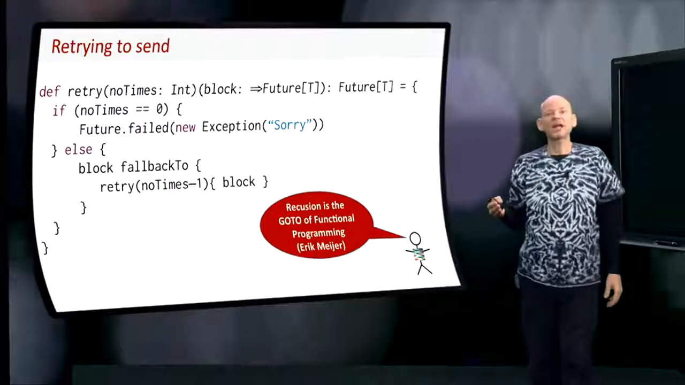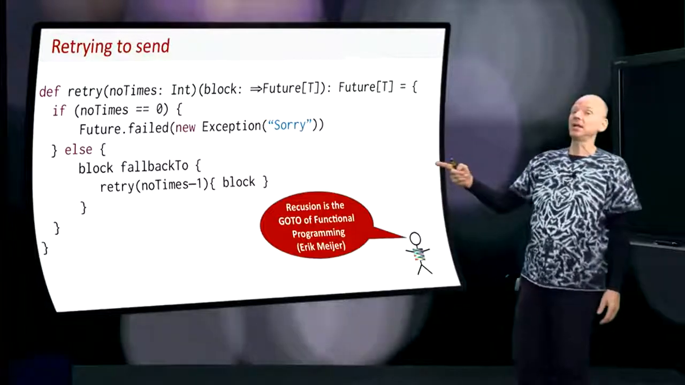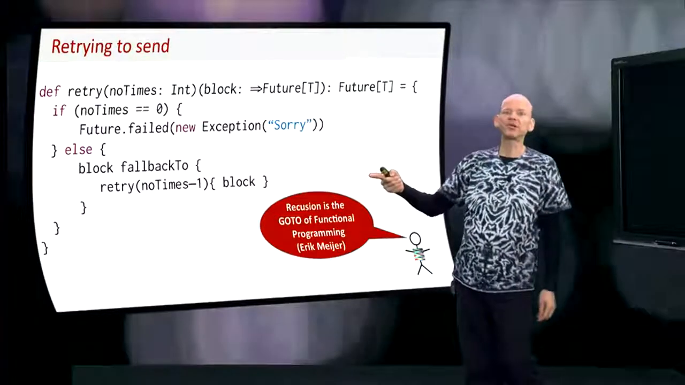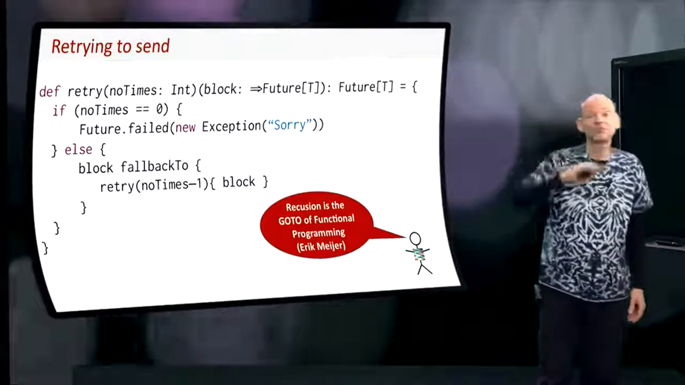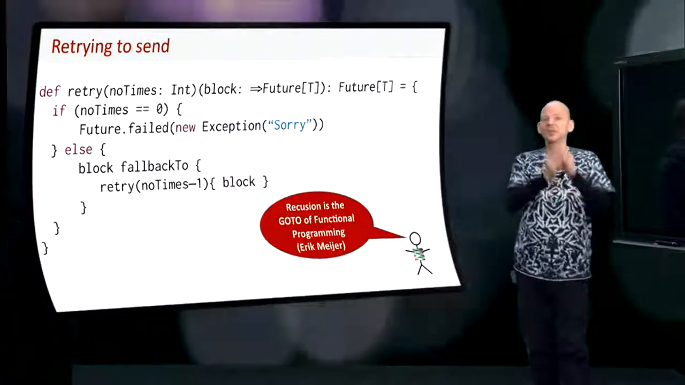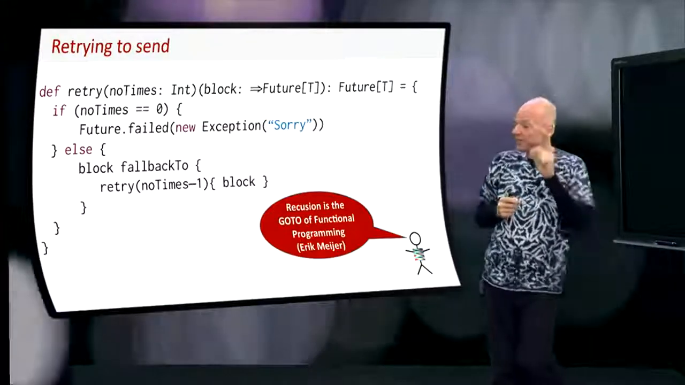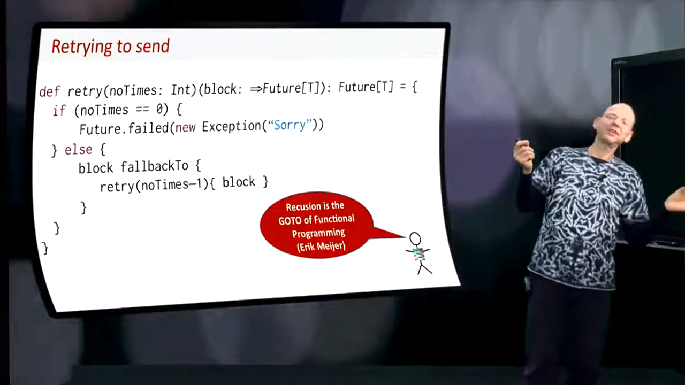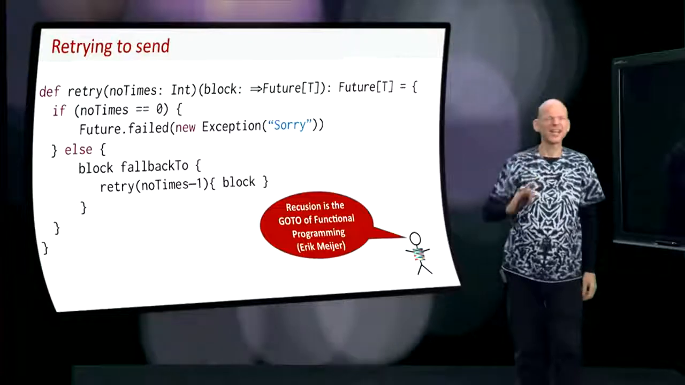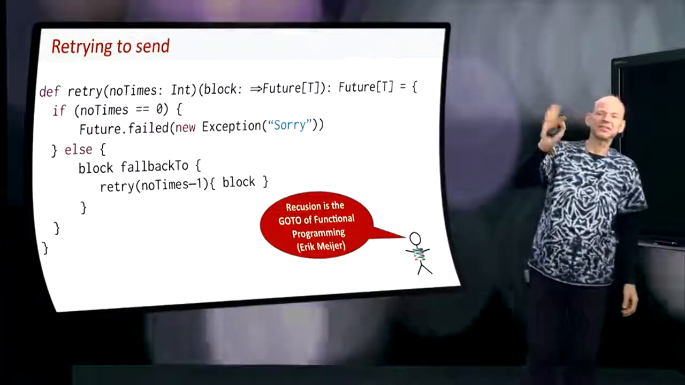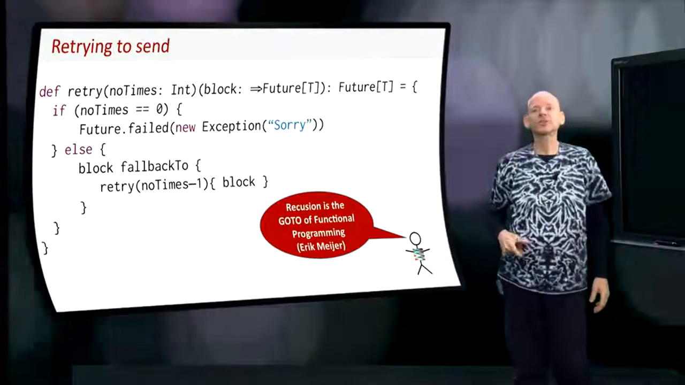Well, otherwise, you execute the block, and if the block fails, you fall back to the recursive call with number of times minus 1 with the same block. So this code, you have to admit, looks pretty nifty. It looks very elegant, but the downside is that it uses recursion. And some people say that recursion is the goto of functional programming. And so they frown upon this where there's explicit recursion. And they say, oh, no, you have to use higher order functions that hide the recursion. So let's see what the consequences of that are.